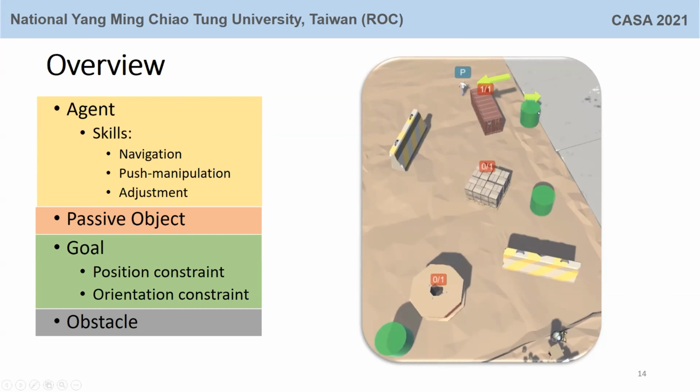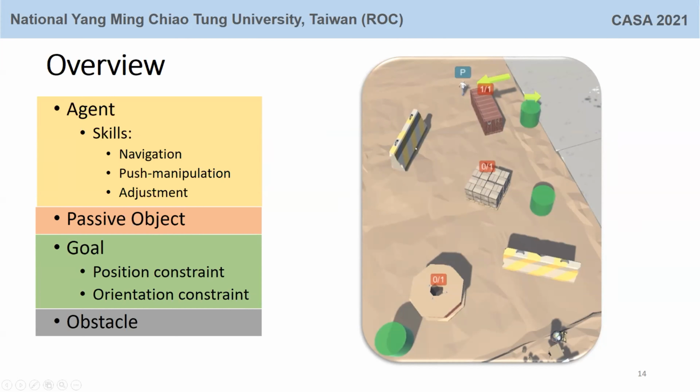In this picture, a goal is placed as a green cylinder. The position constraint requires that the passive object should be pushed as close as possible to the goal. Moreover, the yellow arrow on the top of the goal indicates the predefined orientation of the goal.